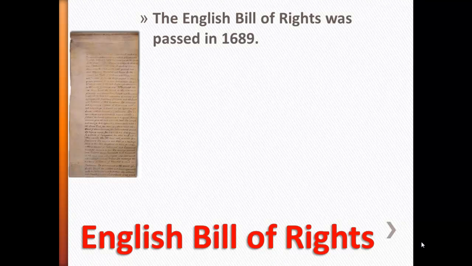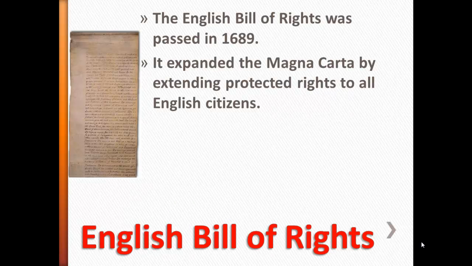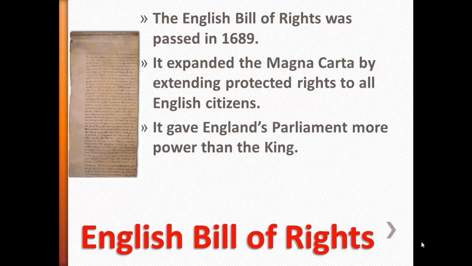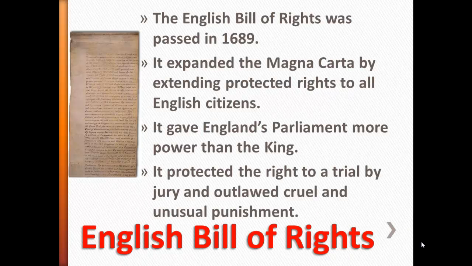In 1689, the English Bill of Rights was passed by King William and Queen Mary. This bill expanded the protected rights from the Magna Carta to include all English citizens. It also made Parliament more powerful than the king. A few of the protections that were offered to English citizens were the right to a trial by jury and the outlaw of cruel and unusual punishment. Both of those ideas were also included in the American Bill of Rights.